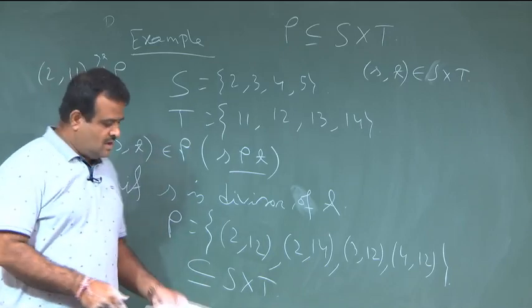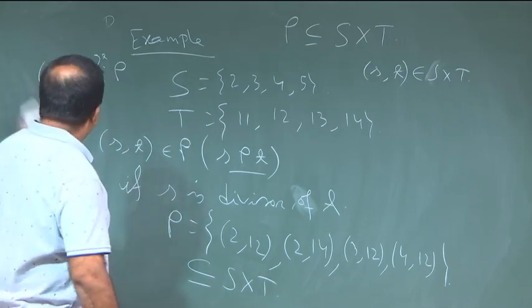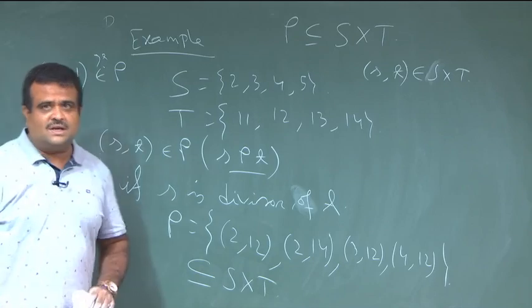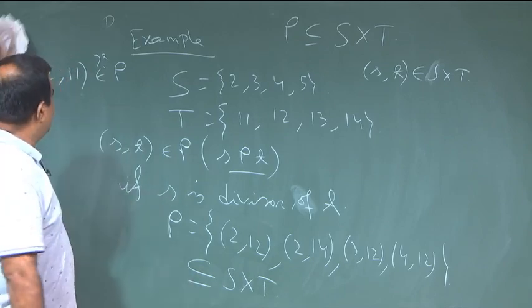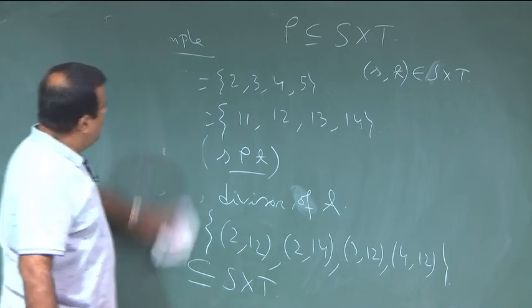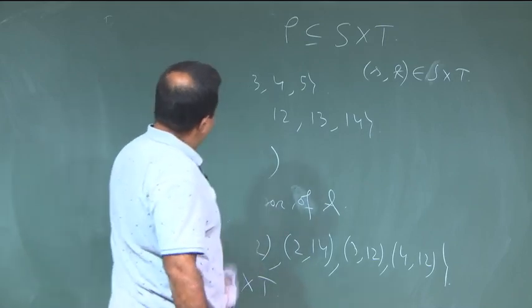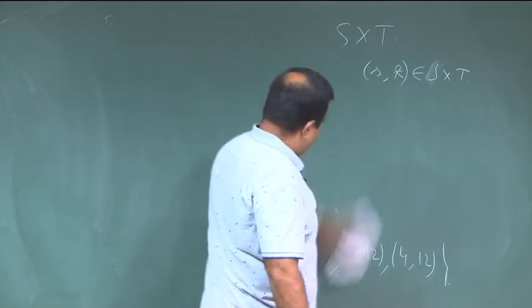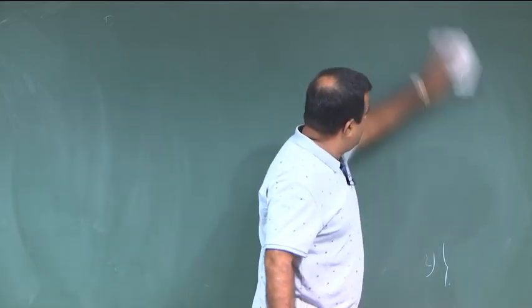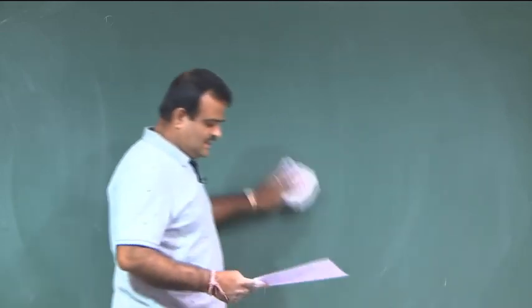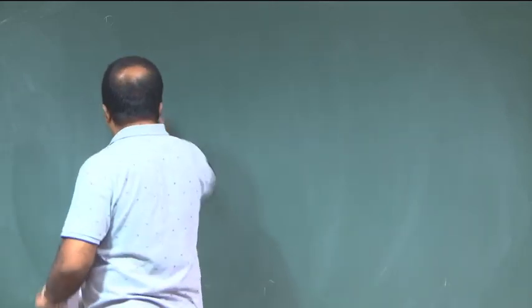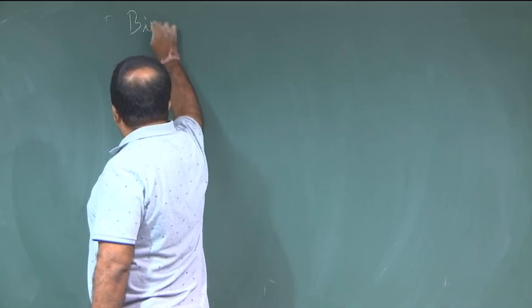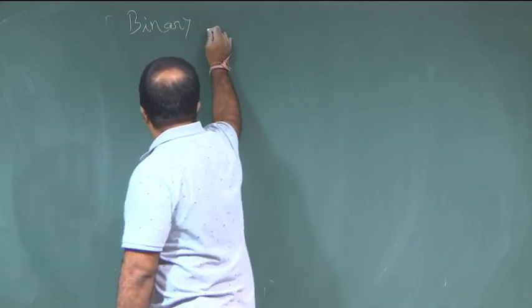This is the general definition of a relation. Now we define the binary relation, where we have only one set. Instead of two sets S and T, we have a single set. This is called a binary relation.